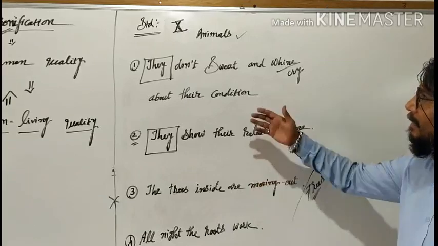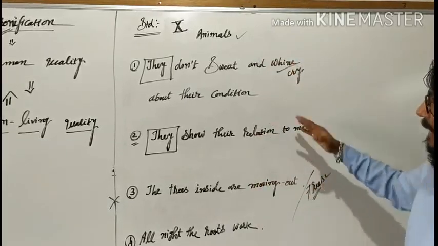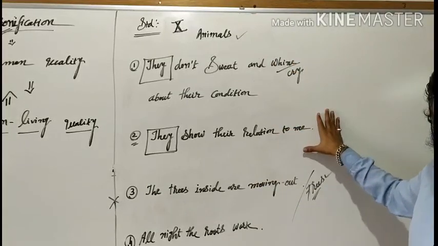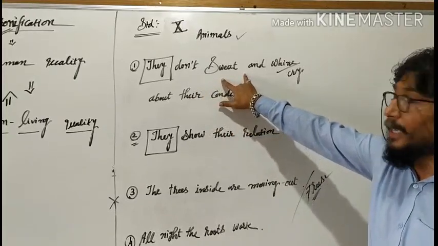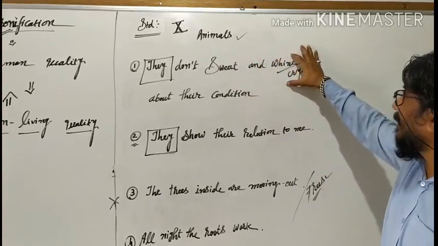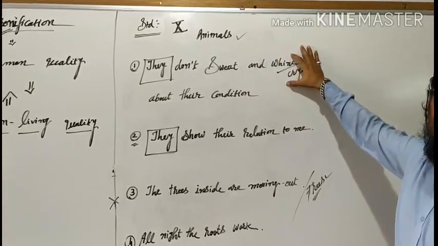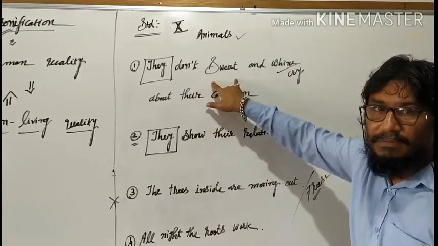You see here, from your poem Animals and from your poem Trees, I have taken two sentences to explain the figure of speech personification. They don't sweat. They don't whine. Whine is equal to cry. Sweating and crying are the characteristics of a human being. And what's there? They don't cry.